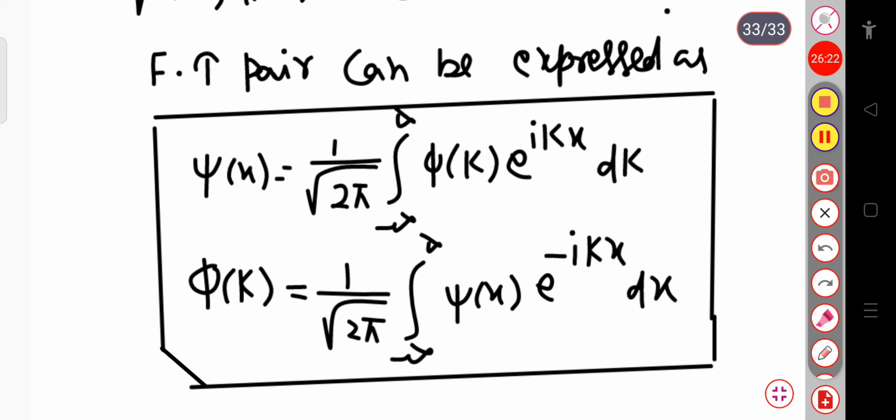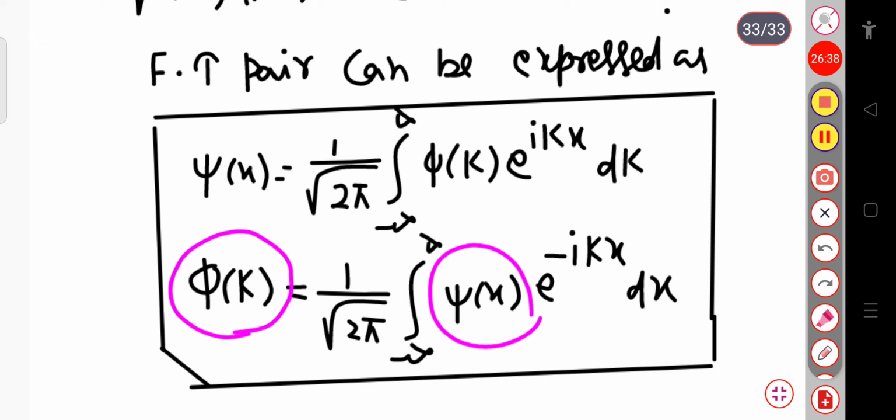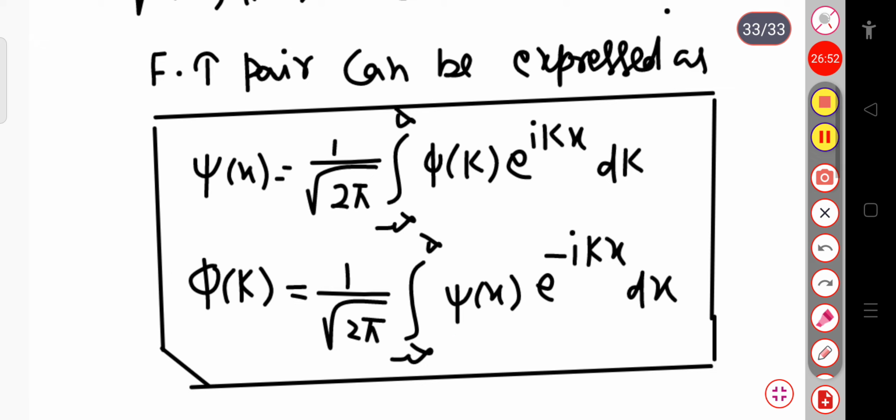Just box it. It means that if any function, or any wave, is defined in position space, now you can convert it to k space or the Fourier space, or if the wave function is defined in the Fourier space, you can convert it to the position space. So this is the basic need of the Fourier transform. By using this Fourier transform, you can convert the wave function from position space to momentum space or k space, or the function defined in momentum space or k space to position space.